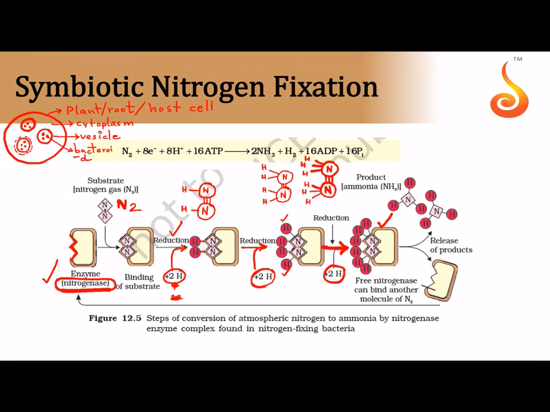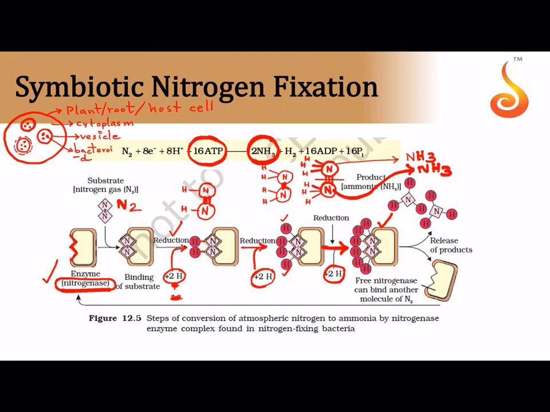NH3. And as this happens, I forgot to mention, the number of bonds will decrease to fit the valency of nitrogen. So here it becomes a single bond, isn't it? So 2 hydrogen, here it is a single bond, and here also there is no bond between the nitrogens at all. So ultimately you get how many molecules of ammonia? This is 1 molecule of NH3 and this is 1 molecule of NH3. So you end up with 2 molecules of NH3, and for all this process how many ATP molecules are used? 16 ATP molecules are employed.